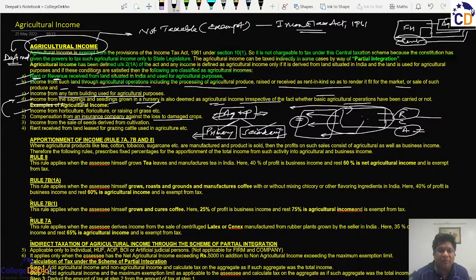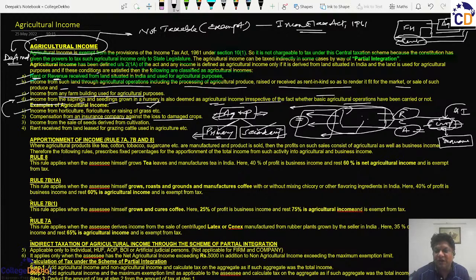Now, if we relate the topic here, a farmer will grow the crop, then he will sell it, and then the revenue will be there, and that revenue shall be agricultural income. But in today's time, they have been provided the benefit of crop insurance. Now, this crop insurance gives an assurance to such farmer that even if there is any bad weather or loss of crop, he will be getting the money from the insurance company.